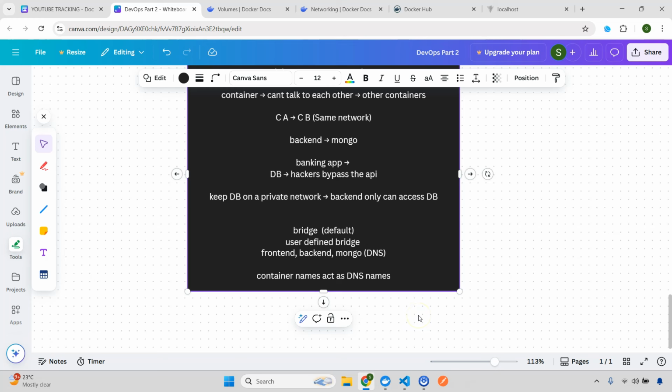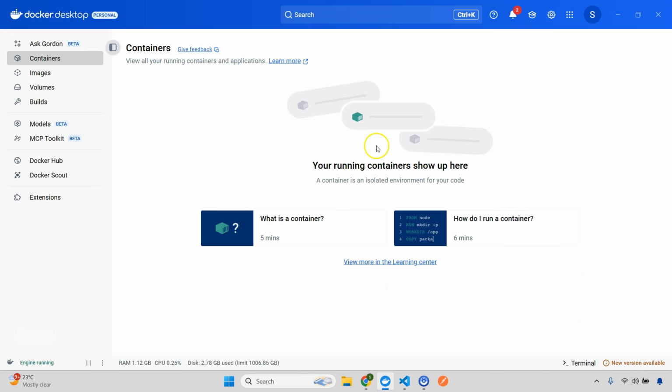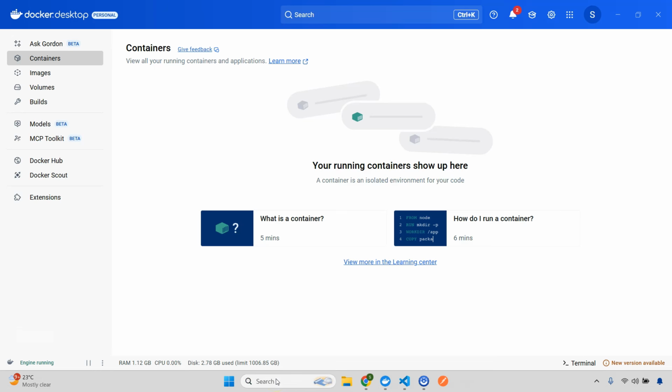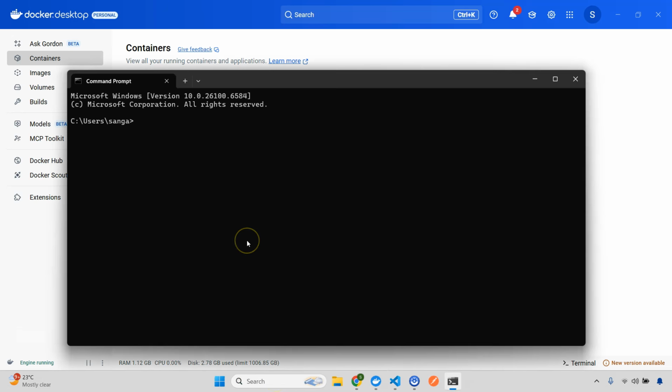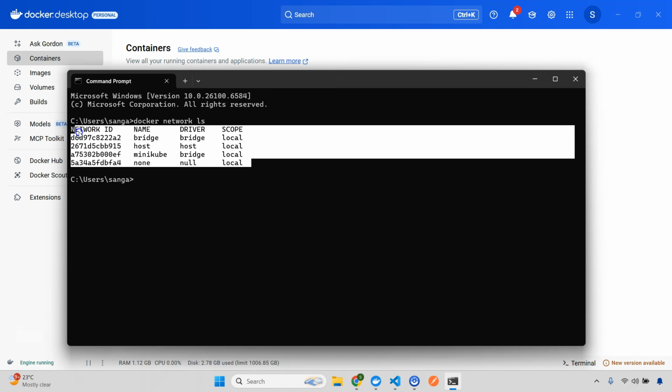Now let's see how we are going to create one. Before that, I'll just simply show you my Docker. I removed everything, volumes, images, containers, and everything is clean for now. So now let's open a command line and let's create a simple network. First I will show you how many networks I have. So I'll do docker network ls. Here you can see that there are some networks that I already have.